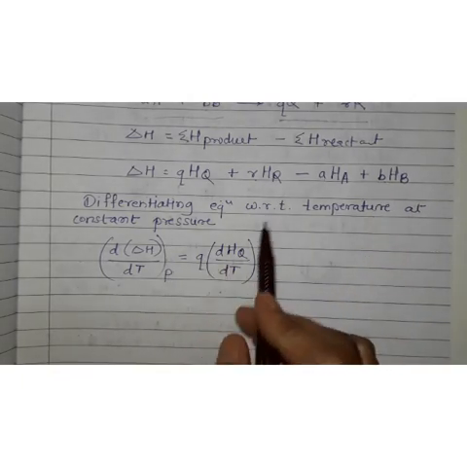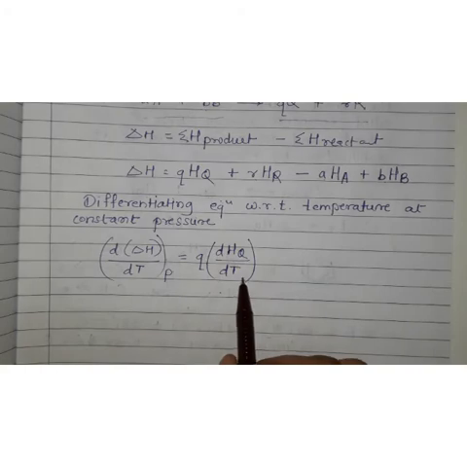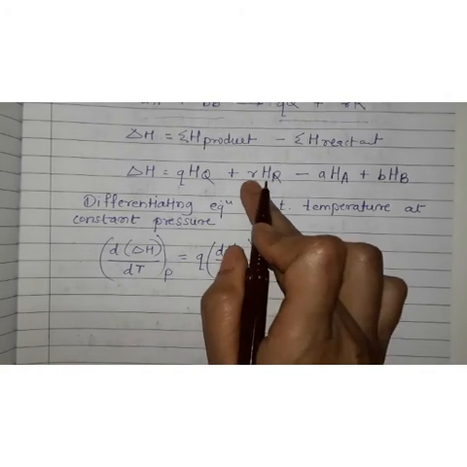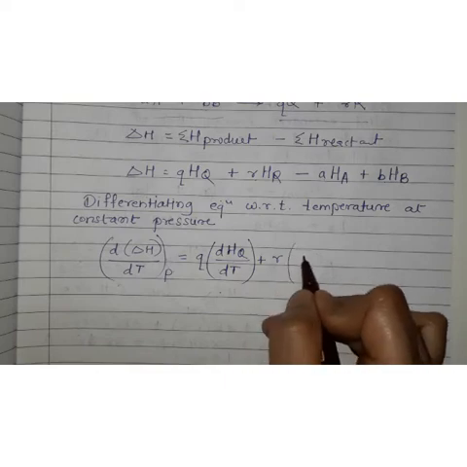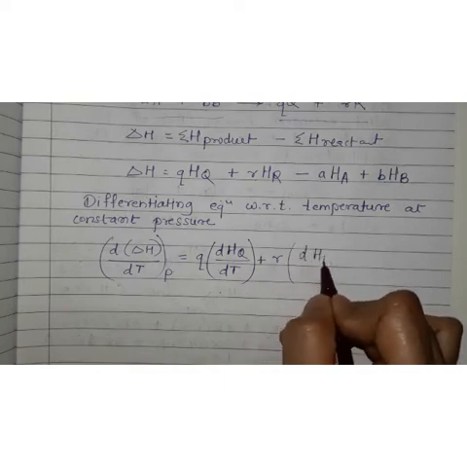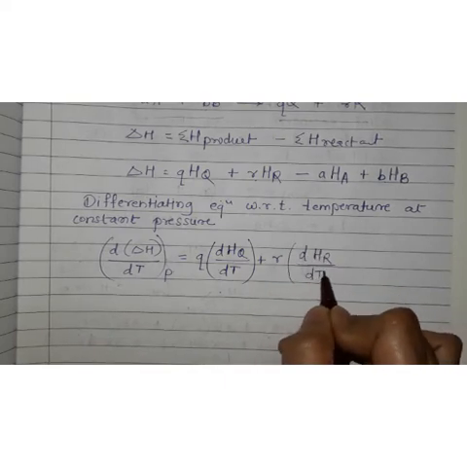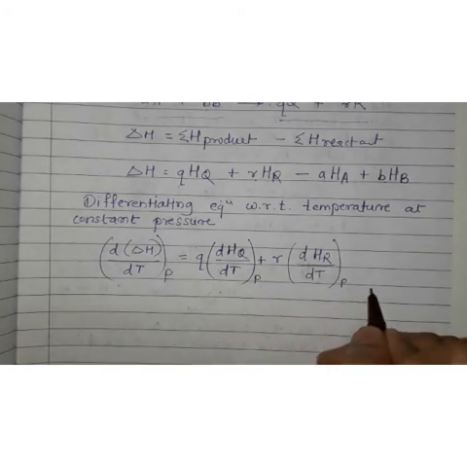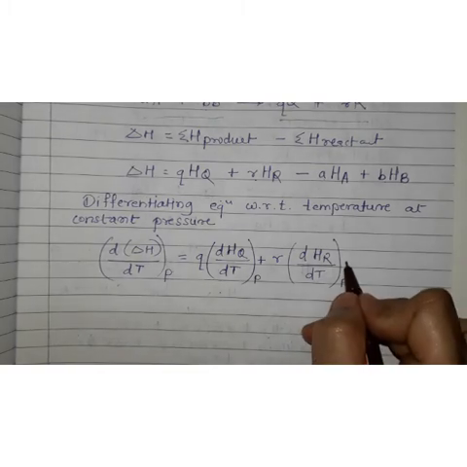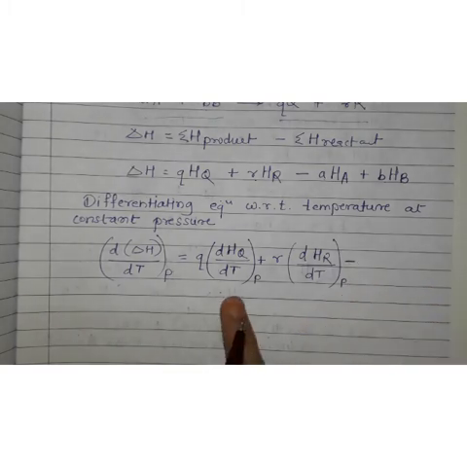So Q multiplied by dHQ upon dt plus, here the reaction coefficient is R. So R multiplied by dHR upon dt. Both are at constant pressure. So here also pressure, here also pressure. Then minus, these are products.